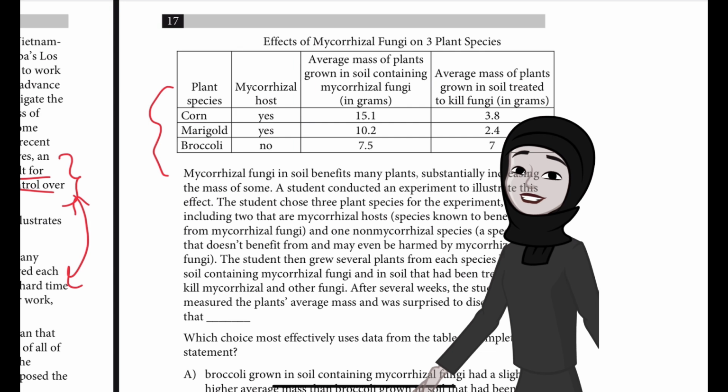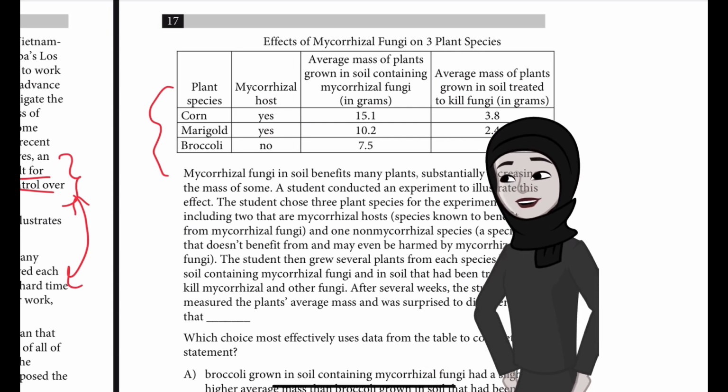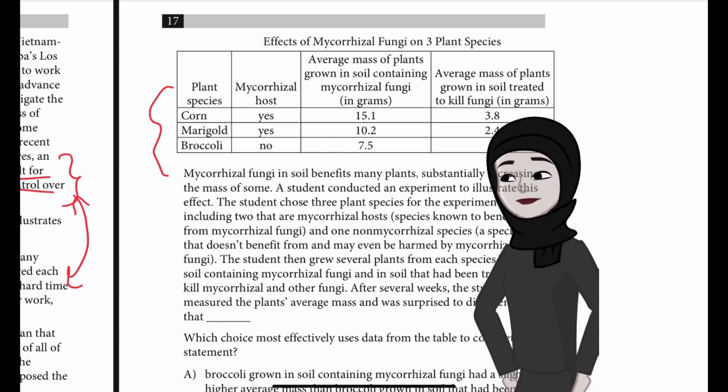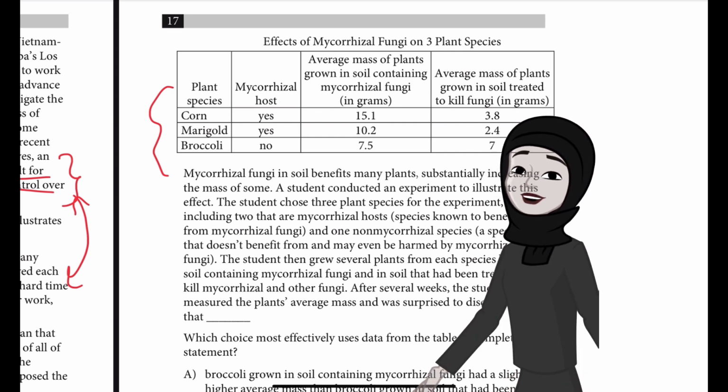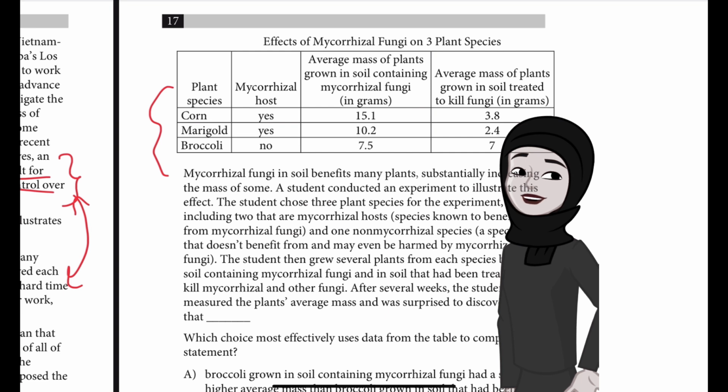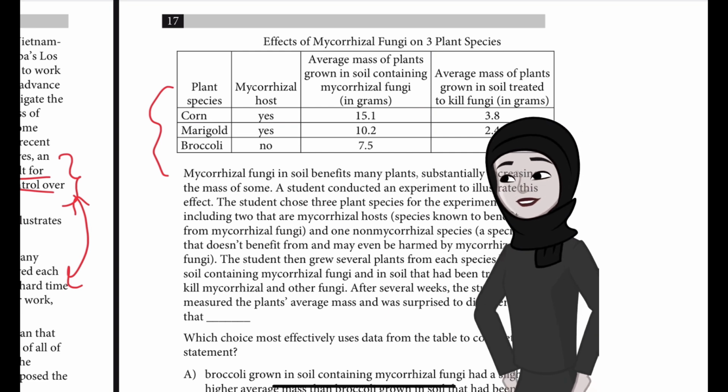The student chose 3 plant species for the experiment, including 2 that are mycorrhizal hosts, that is species known to benefit from mycorrhizal fungi, and 1 non-mycorrhizal species, a species that doesn't benefit from and may even be harmed by mycorrhizal fungi. The student then grew several plants from each species, both in soil containing mycorrhizal fungi and in soil that had been treated to kill mycorrhizal and other fungi.